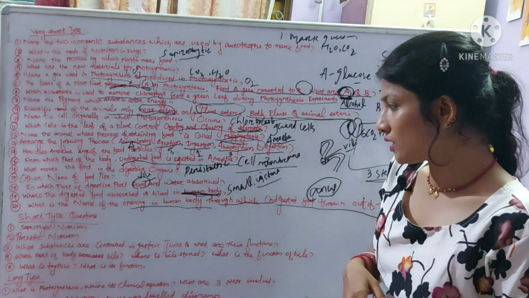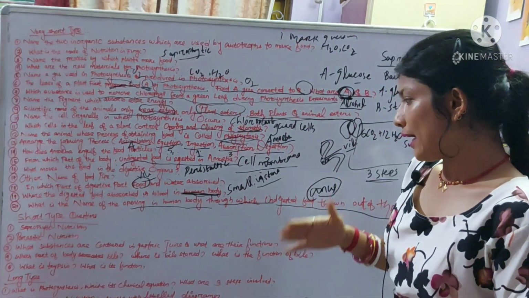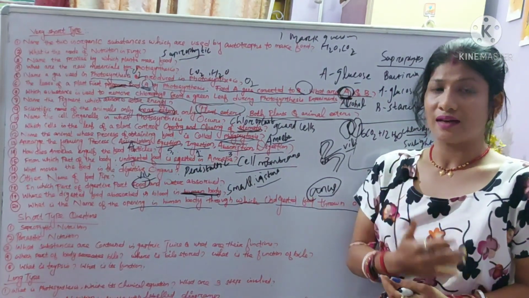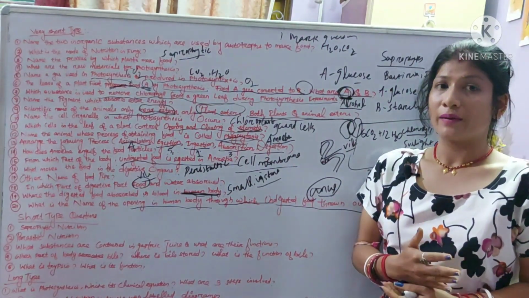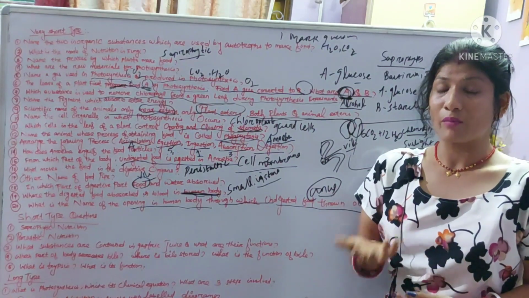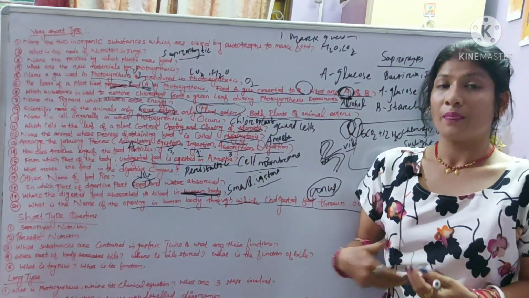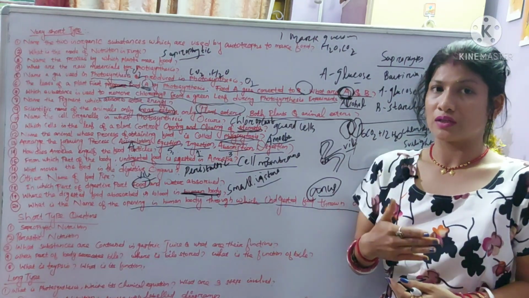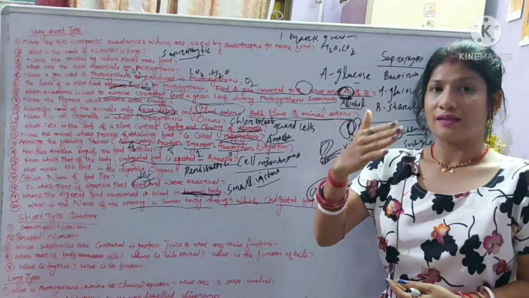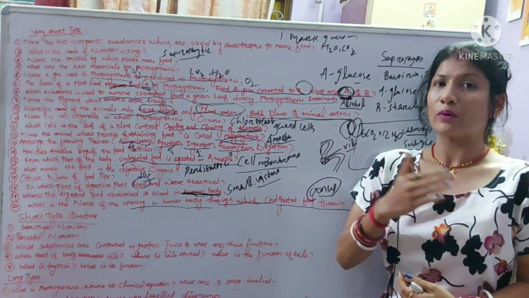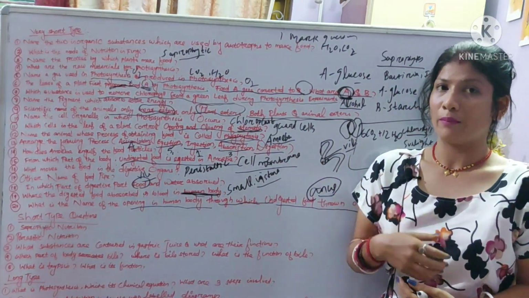Then the second question: describe the nutrition in the amoeba with a labelled diagram. You have to write that amoeba is a unicellular organism. Amoeba obtains food from the surroundings by the phagocytosis process. Then you have to explain the five processes: ingestion, then digestion, then absorption, then assimilation, and then egestion, with a proper diagram.